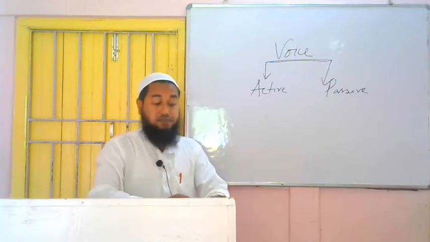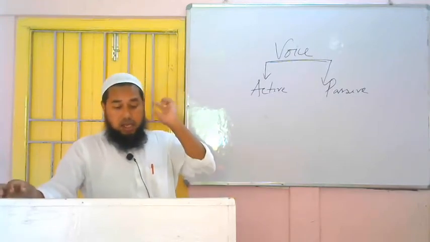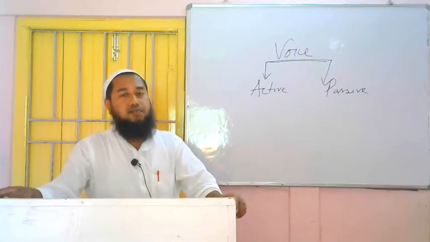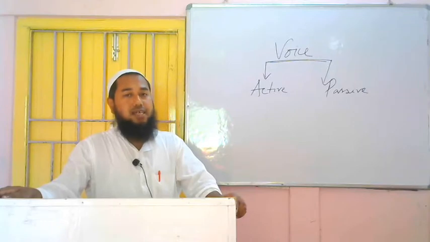So let's start. To change a sentence from active to passive, we are to know the tense of the sentence. According to the tense of the sentence, we are to change the voice of the sentence. So first of all, we know that 12 tenses are there: 4 present, 4 past and 4 future.